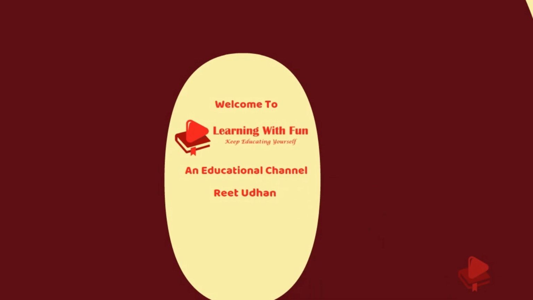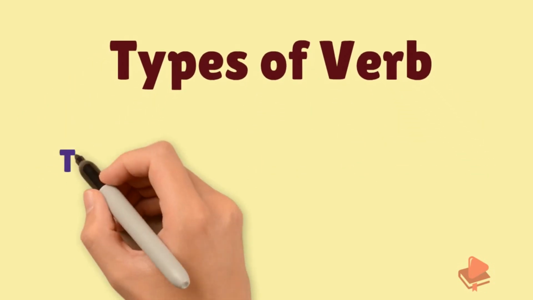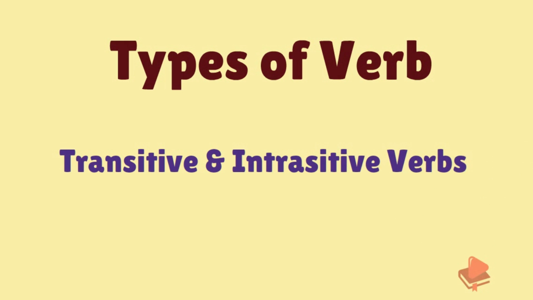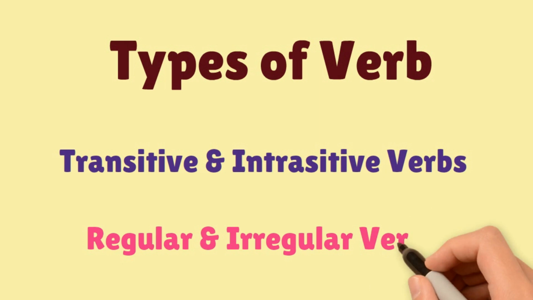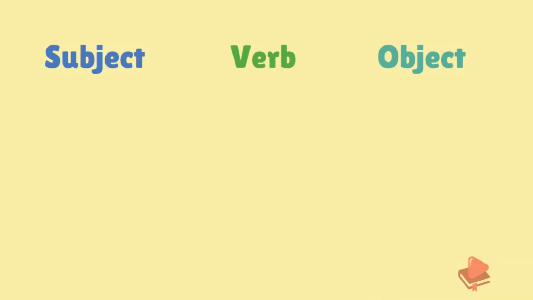My name is Reet Udan and today we are going to see the types of verb. In this video, we are going to see transitive and intransitive verbs, and then we will see regular and irregular verbs. We have already studied about subject, object and verb in our previous video. Click on the I button on the top of your screen to get the video.